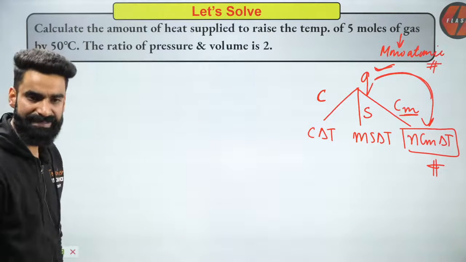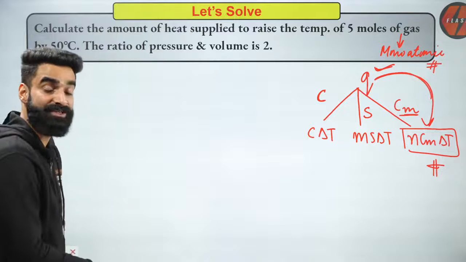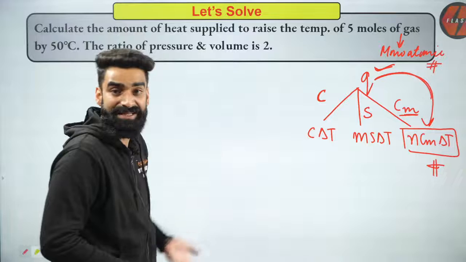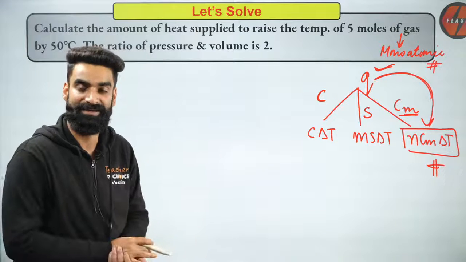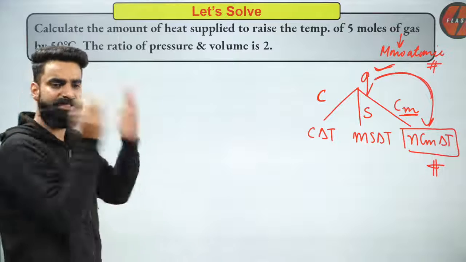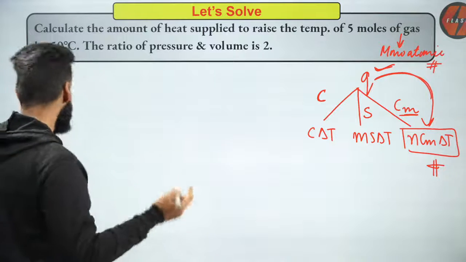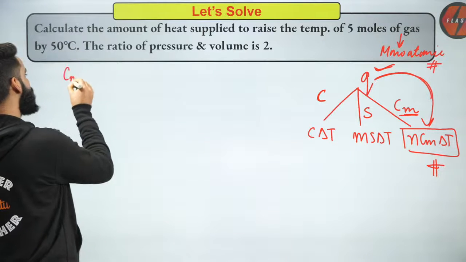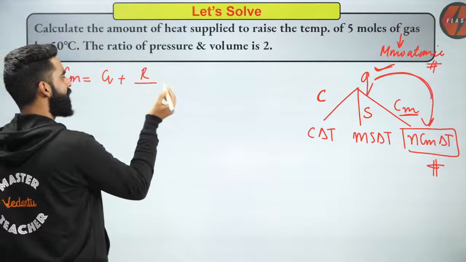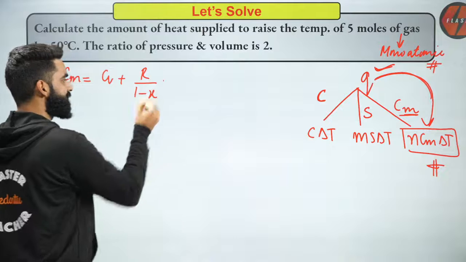Why am I using this relation? Because I can easily calculate the Cm value, the molar heat capacity value of the gas, for which I gave you the formula a few minutes back. Okay, let's try it out and get the answer. First of all, let's calculate the molar heat capacity, which will be equal to Cv plus R divided by 1 minus X.